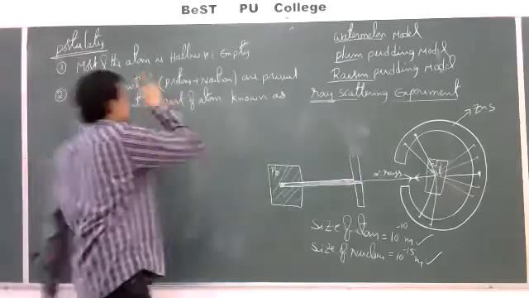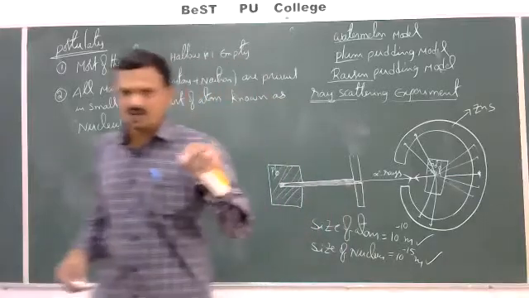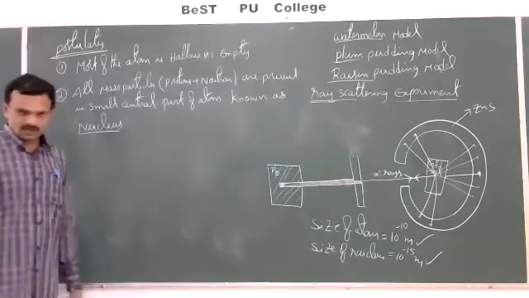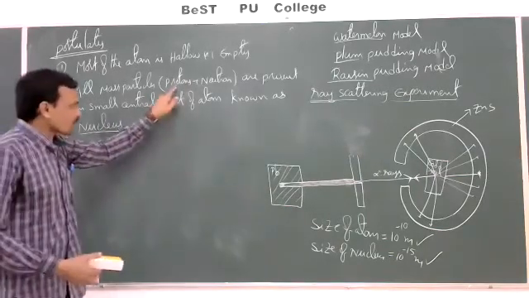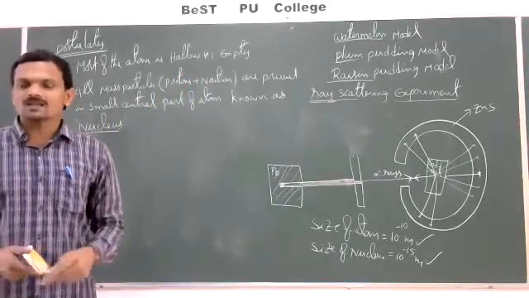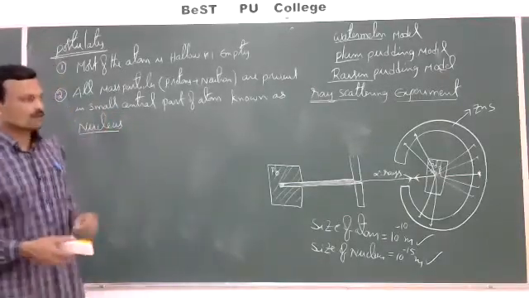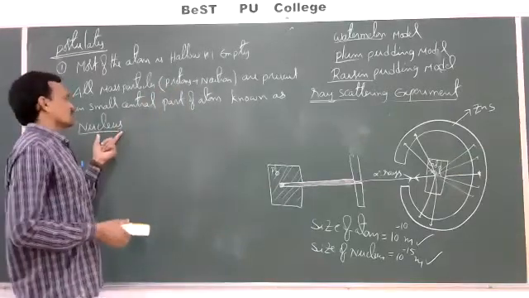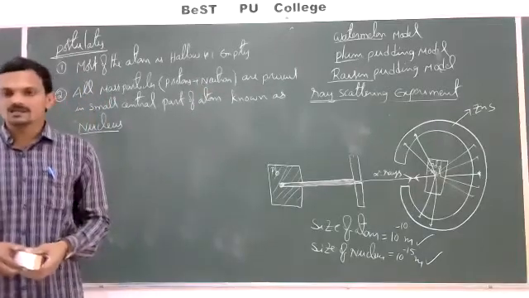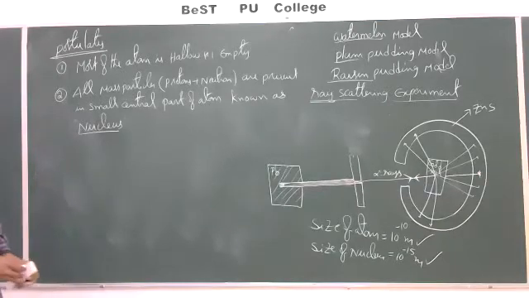All mass particles, that is including protons and neutrons, are present in a small central part of the atom, and that small central part of the atom is called the nucleus. That's why the sum of protons and neutrons are combinedly called nucleons. Nucleons means nothing but the particles which are present in the nucleus of the atom. So protons and neutrons are combinedly called nucleons. This is the second postulate of this Rutherford atomic model.